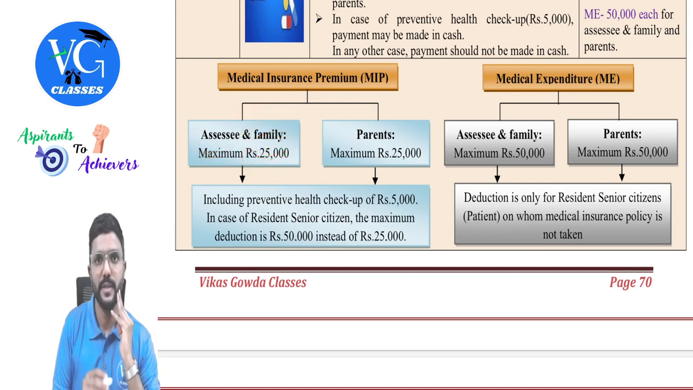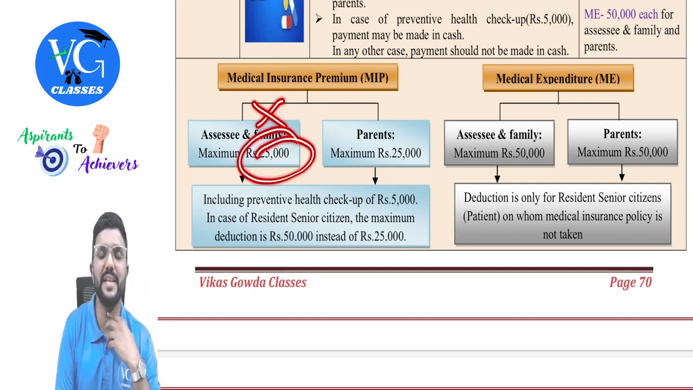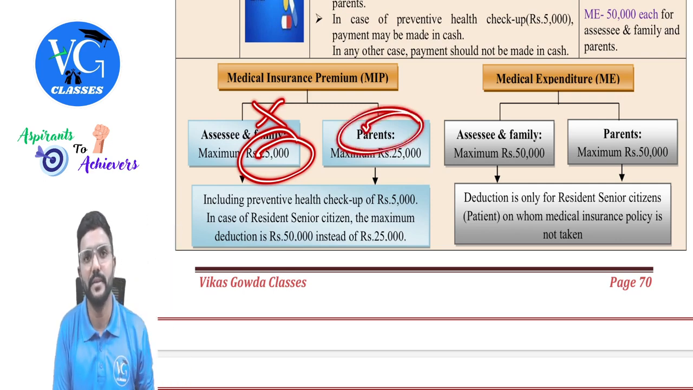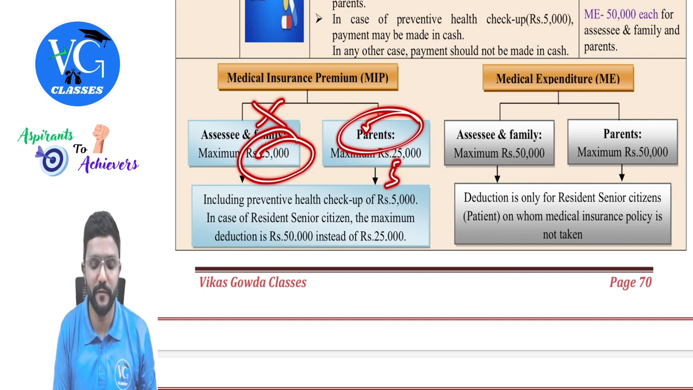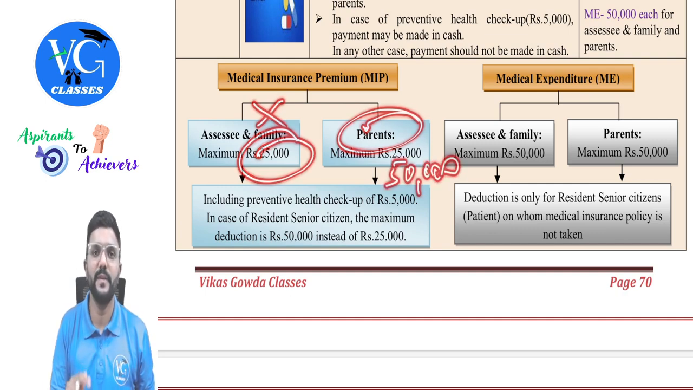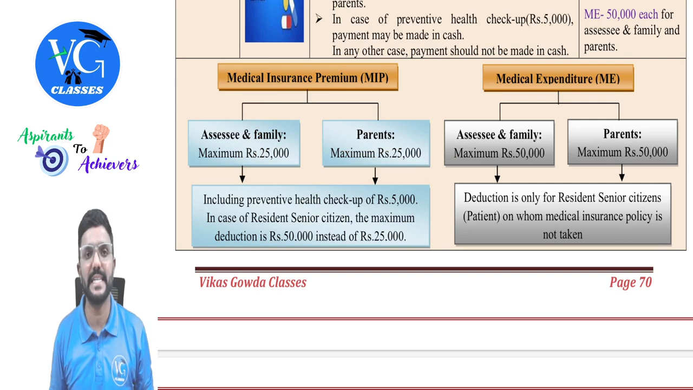50,000. Same way, assume assessee and family are not senior. That means maximum they can claim how much? 25. But in this category, only father is senior. What is the maximum deduction allowed? 50,000. Even if one person in that particular category is senior, then you can claim a higher limit of 50,000.